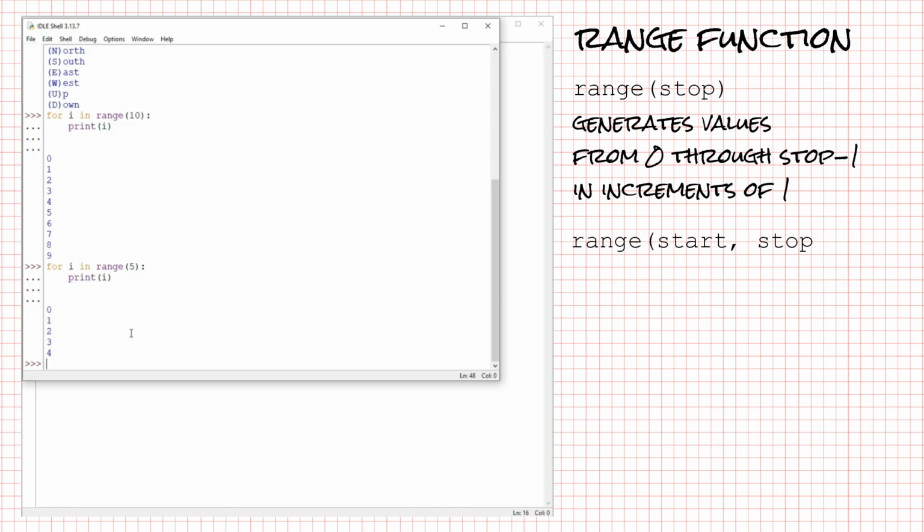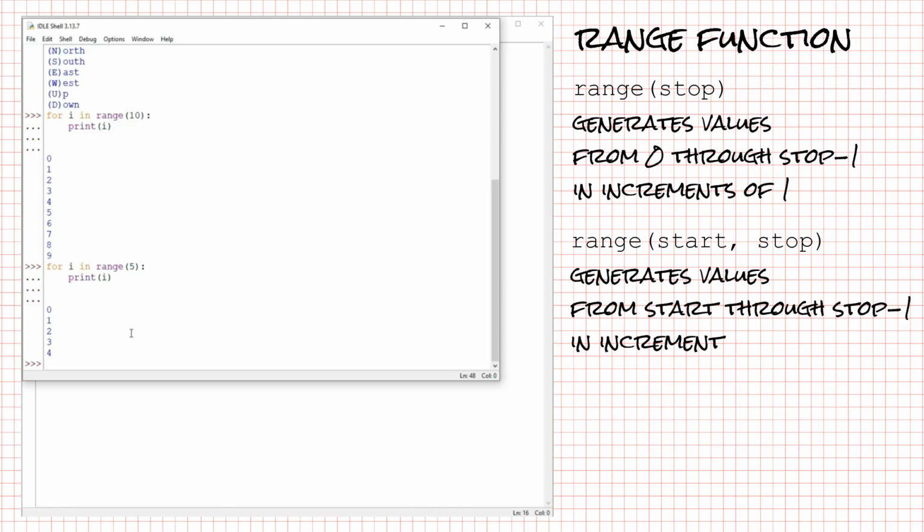Now the second way to call it is to pass in a starting value and an ending value. What if I want to count from 1 to 9? Then I'll write range(1, 10). And you can see I get the values from 1 to 9. What if I want the values from 5 to 10? Do you have a guess? It's range(5, 11). Remember, range goes up to, but not including, the end value.